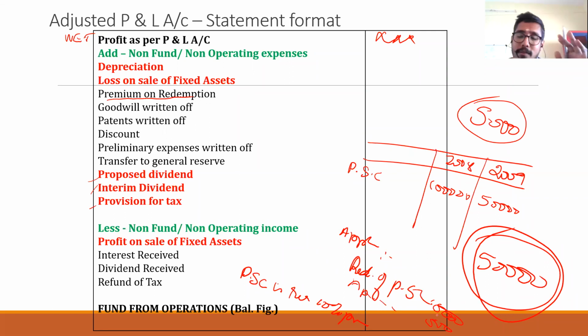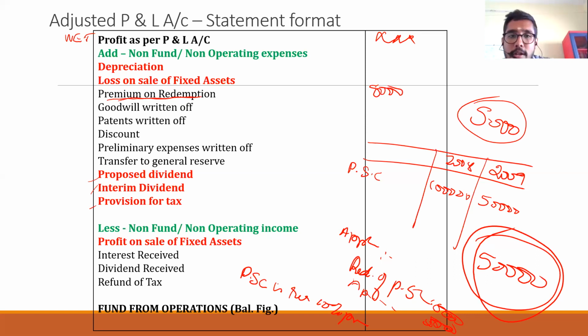And this premium, as we have seen while doing final accounts, will appear in 2 places. In the fund flow statement you have mentioned 5,000. After that, while preparing the adjusted P&L account also, you will be writing premium on redemption 5,000.